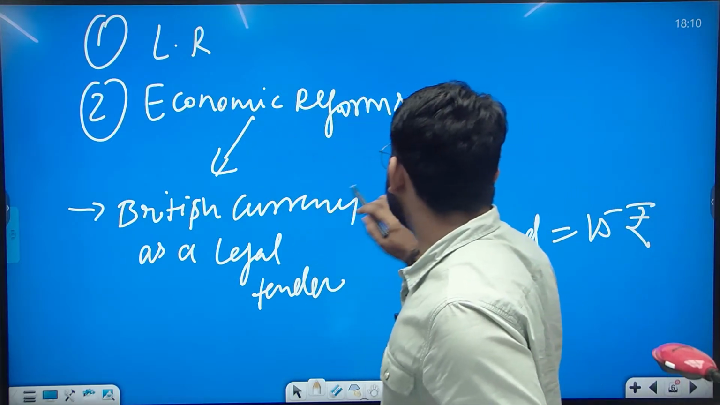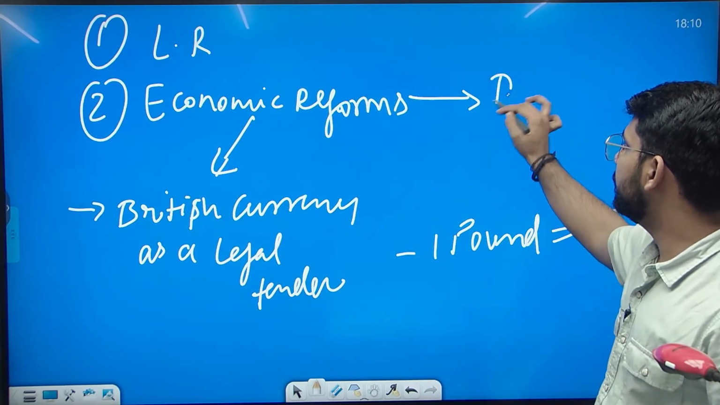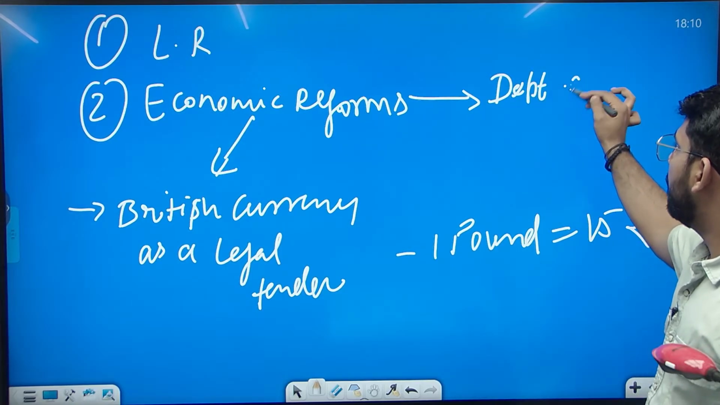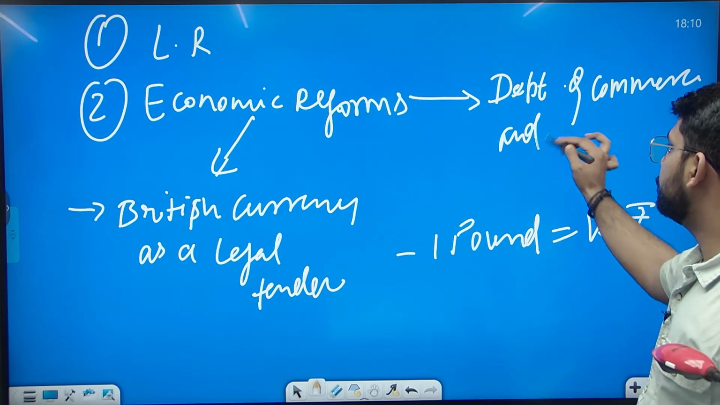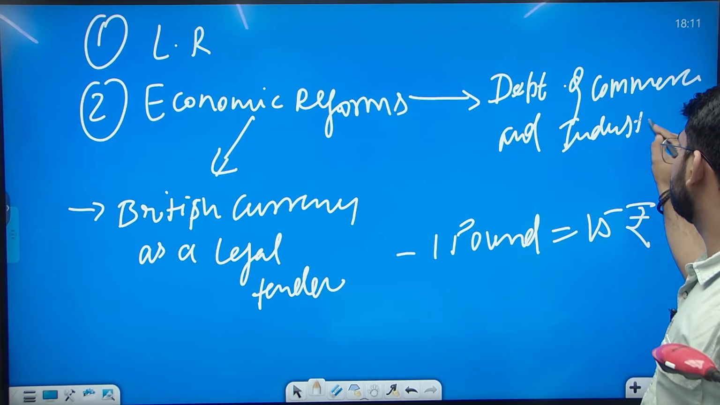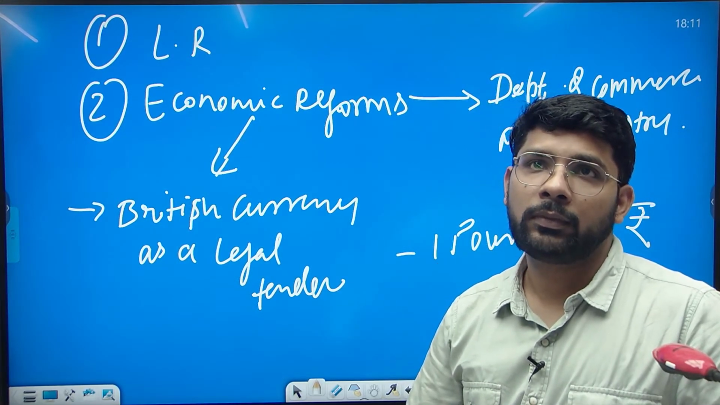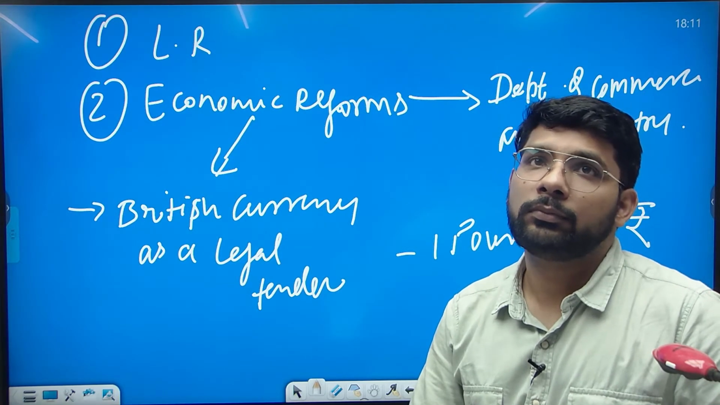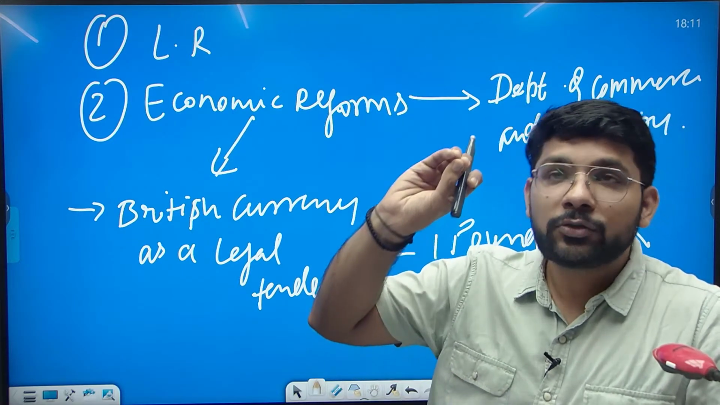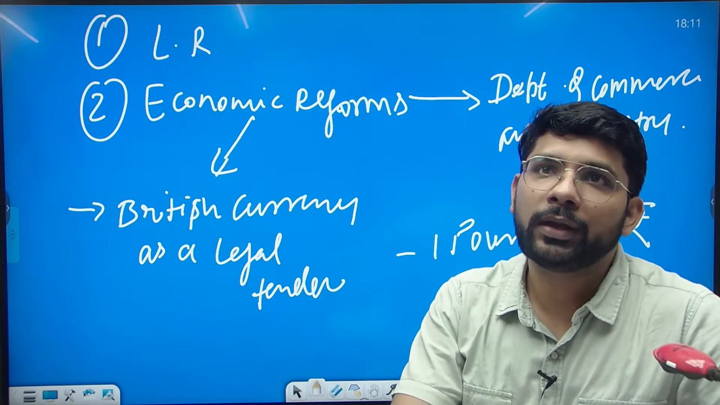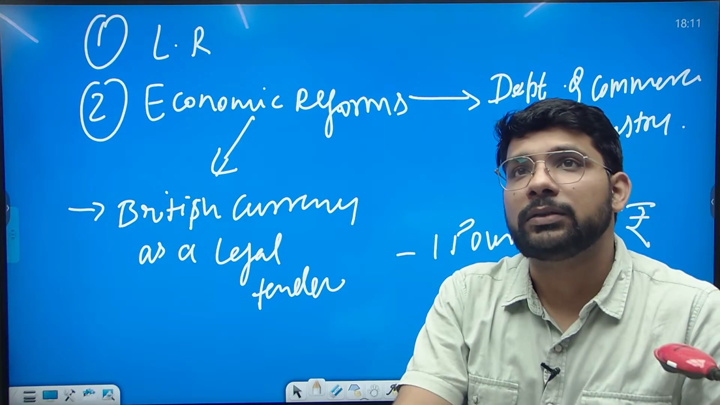The second economic reform by Curzon is that he set up a Department of Commerce and Industry. This was also a very important reform by Curzon. He set up the Department of Commerce and Industry so that the exports from India could be increased. This was another economic reform by Lord Curzon.